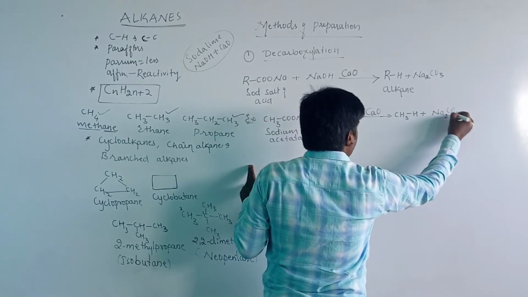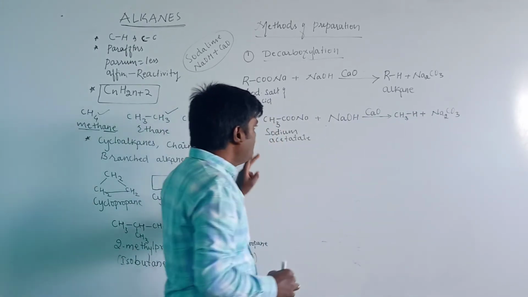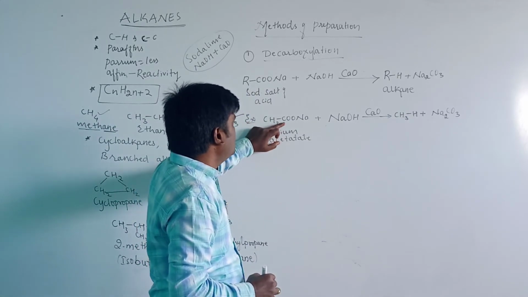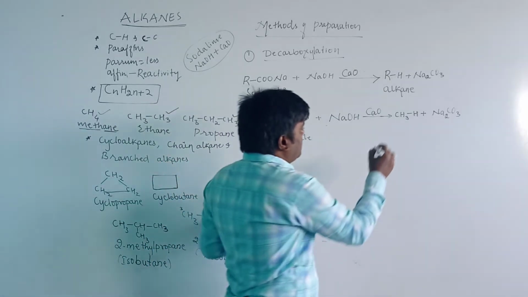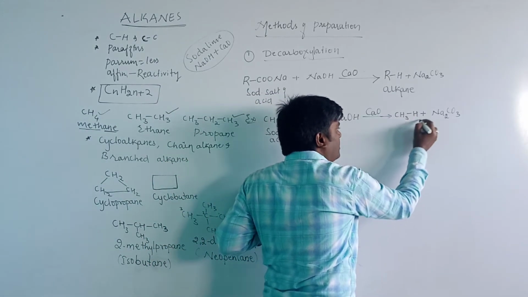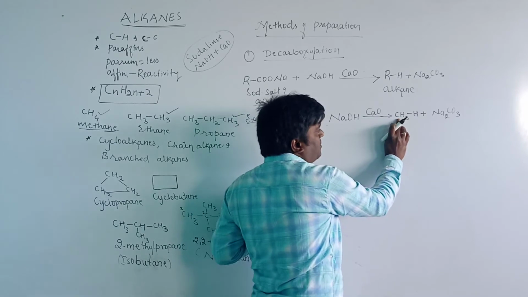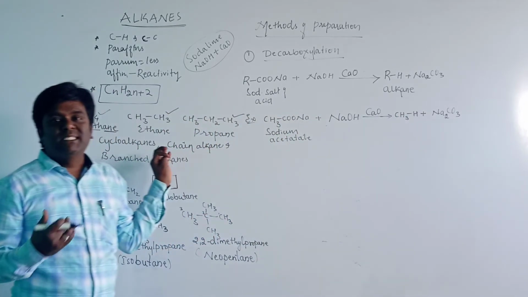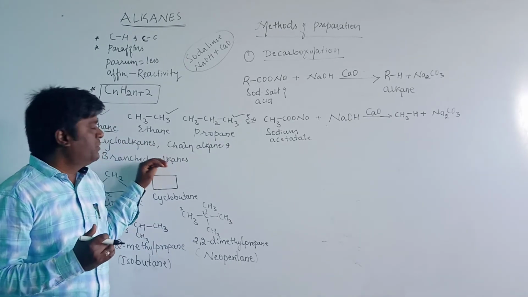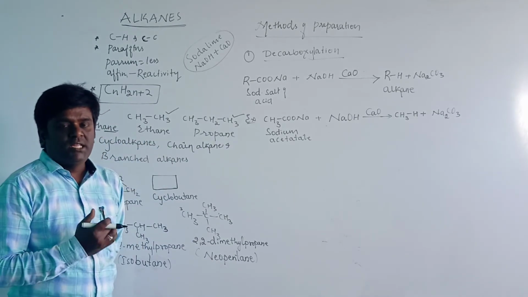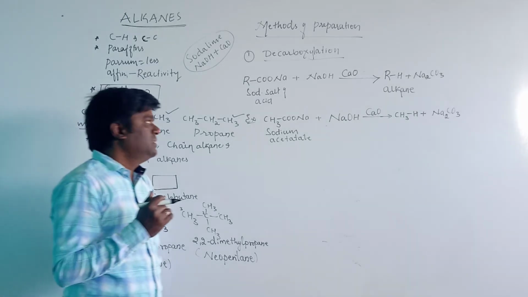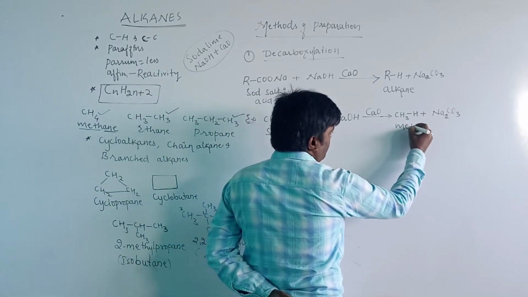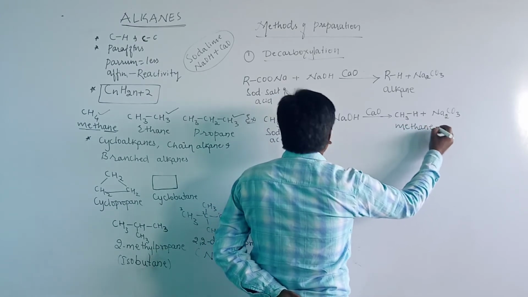Plus Na2CO3. When we observe, the reactant contains two carbon atoms, and on the product side the main compound contains only one carbon atom. Therefore, this is also known as a descent series reaction, because the number of carbon atoms decreases. The compound here is methane.